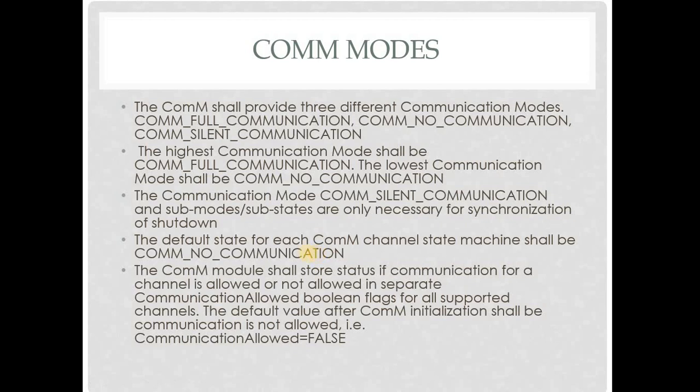And in ComM, we have a special Boolean variable which we call the communication allowed Boolean flag. This ComM module shall store the status of whether communication for a channel is allowed or not in this Boolean variable, which we call the ComM allowed flag. The default value for this ComM allowed flag will be false. It is the developer's responsibility to make it true. This is done via BSW, which means the BSWM module.